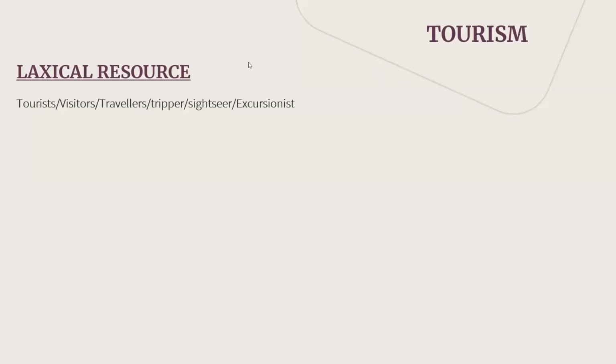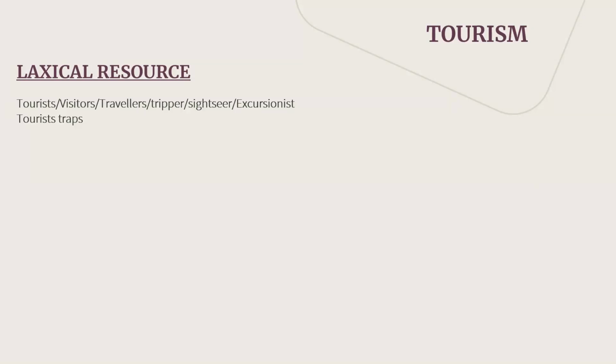Then another good word is tourist traps. Of course, rather than tourist, you can use any of the words which we have taken in the first line, such as traveler, sightseers, excursionist, visitors.